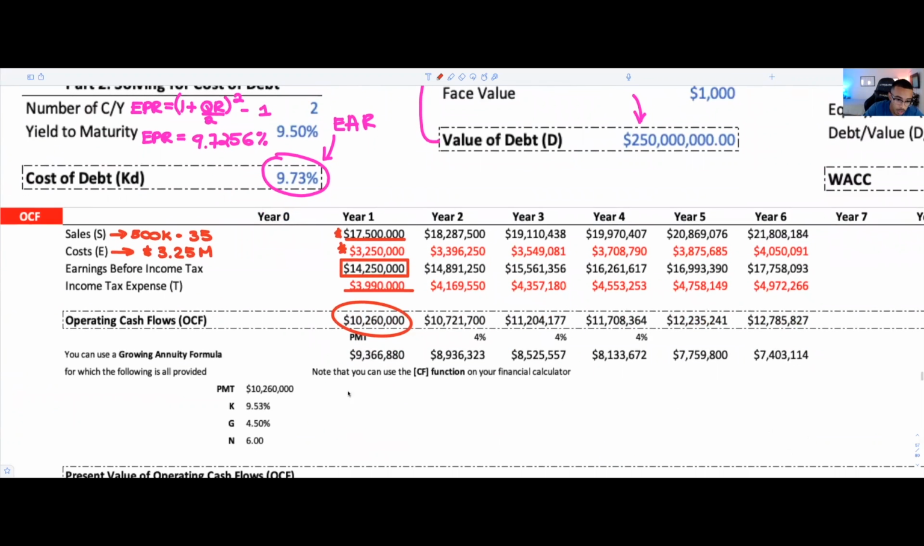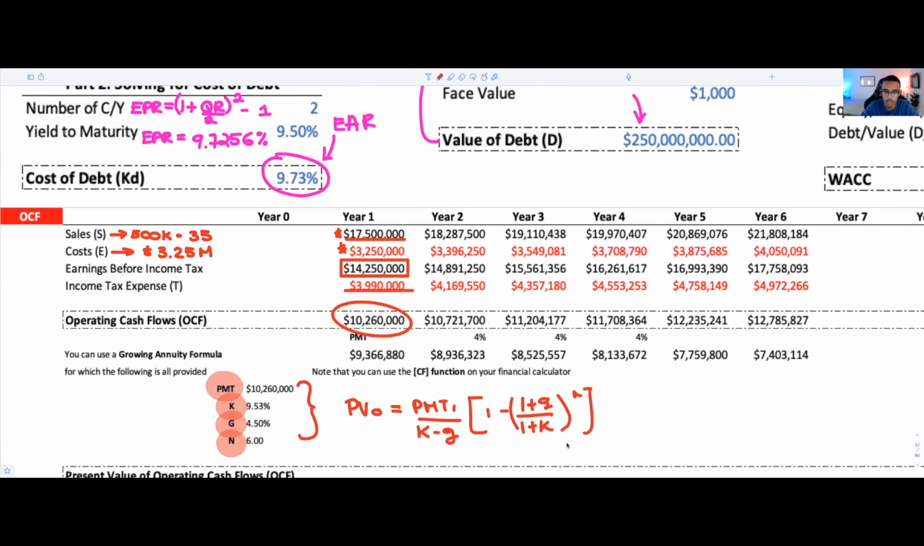We're going to plug in all of these values that we understand because we know what our payment is, we know what our K is, we know what our G is, we know what our N is. So we could plug this in our growing annuity formula, in which we're going to have 1 minus 1 plus G over 1 plus K, to the power of N. And with that, we're going to be able to solve for the present value together.